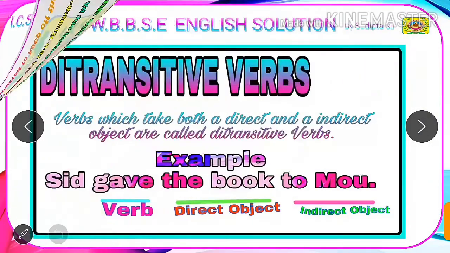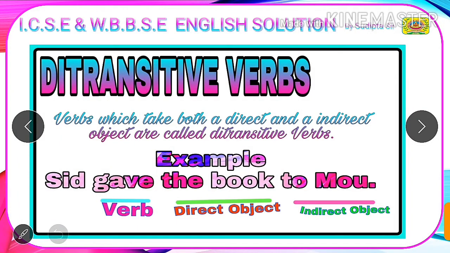Students, now we will start with the next type, that is ditransitive verbs. Students, do you know the meaning of ditransitive verbs?